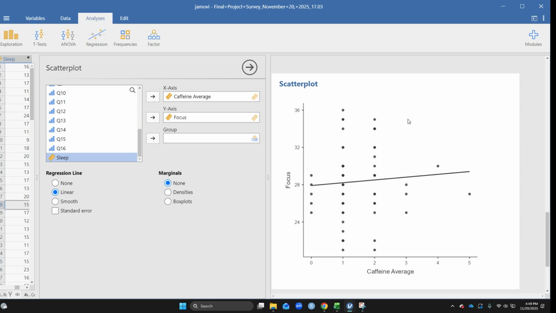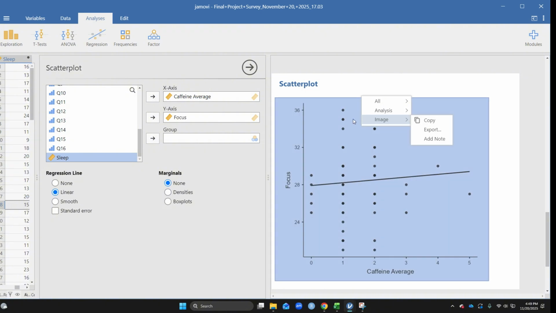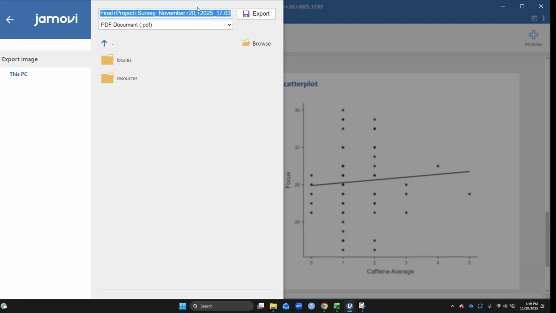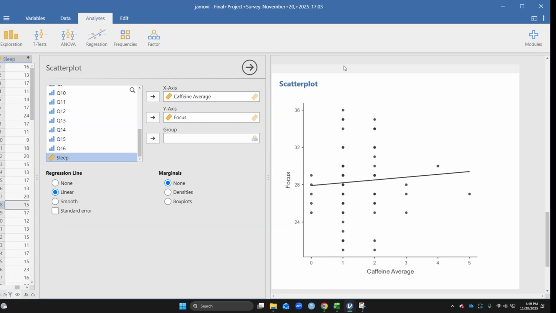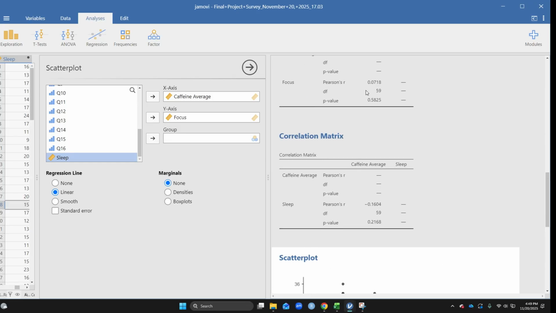What you can do is you can right-click it, make sure it's highlighted, image, export. You can save it as a PNG, not a PDF, so it's much easier for you to just slap it on your document. And that's about it, you guys. If you have any questions, let me know.